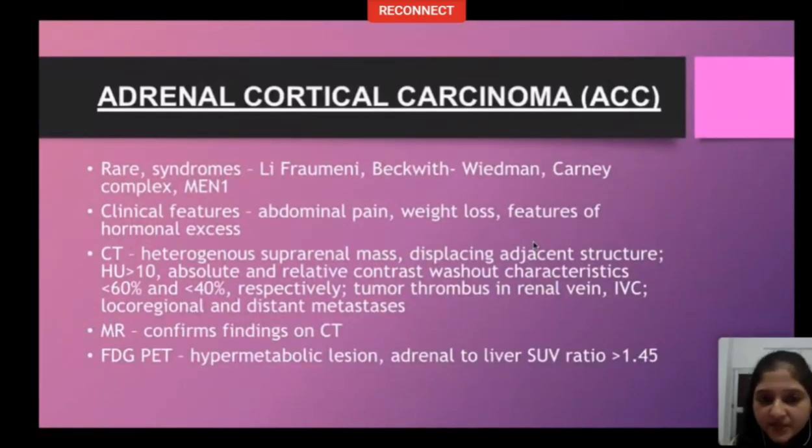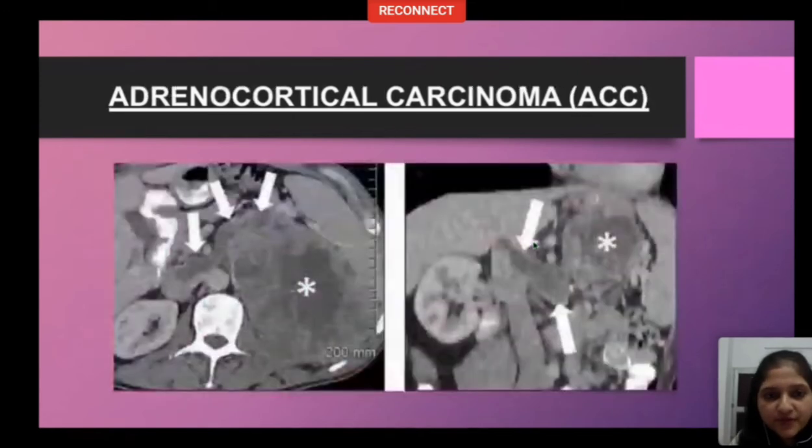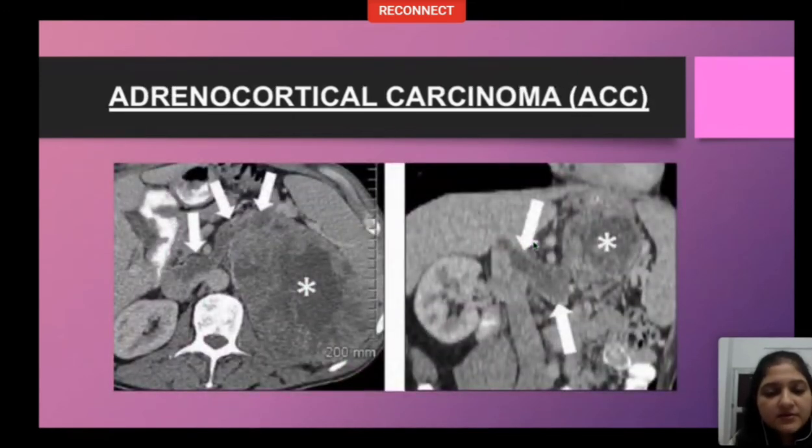MRI will confirm the diagnosis on CT, and this will be a hypermetabolic lesion on PET, adrenal to liver SUV ratio being more than 1.45. Similar findings that I just enumerated, you can see in this large heterogeneous left adrenal lesion, which has extension into left adrenal vein as well as the IVC.